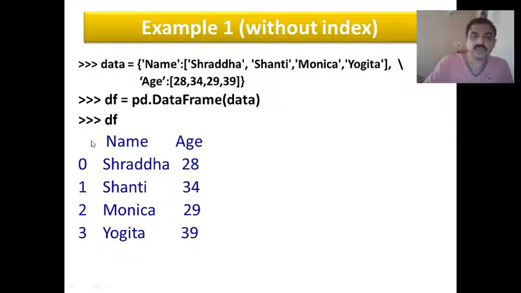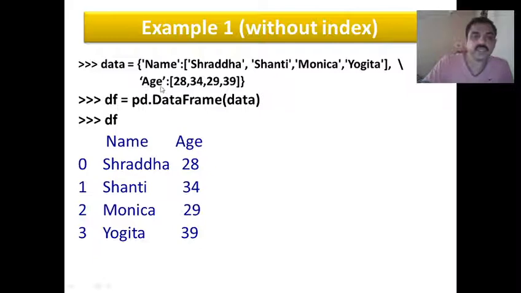So we know how to create a dictionary. We write it with curly brackets, and a dictionary will have keys and values. Here name is a key and the values are whatever you assign. Here the values are taken within a list. So name is a key and the value is a list which contains these four names.